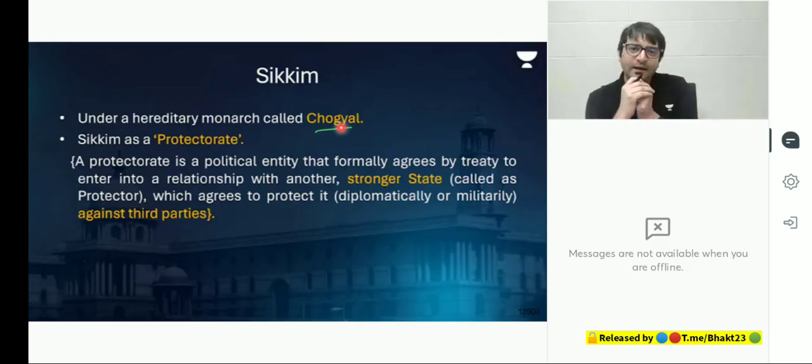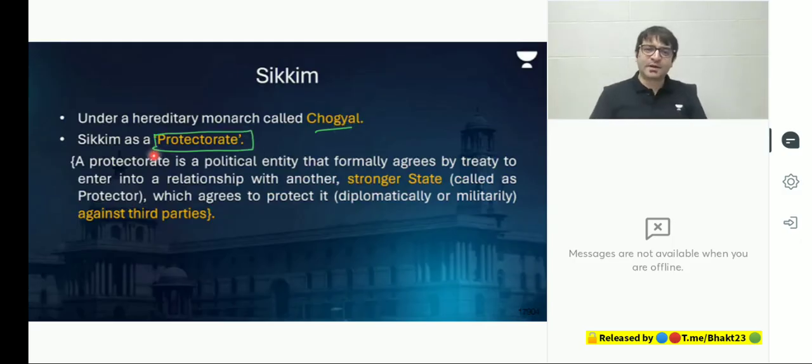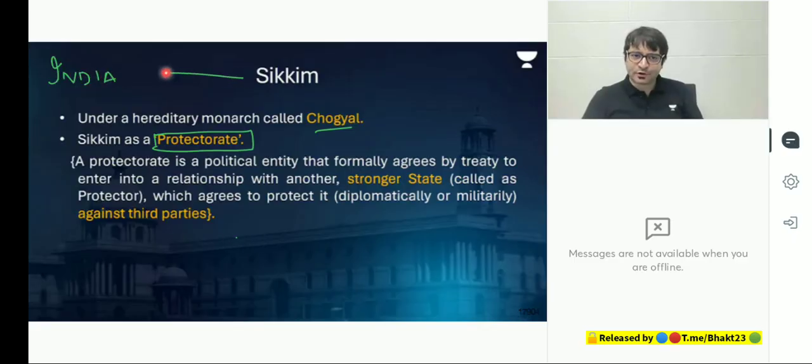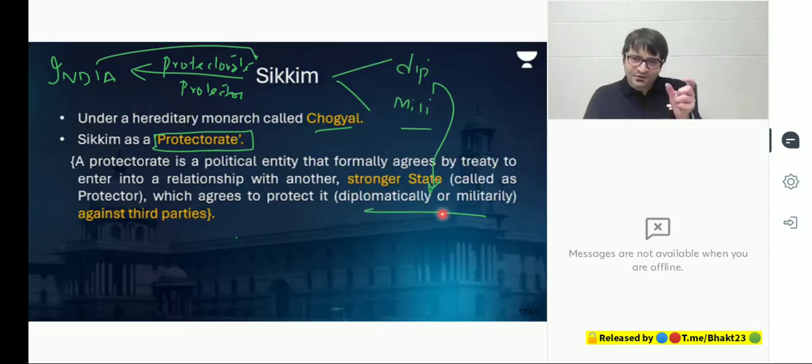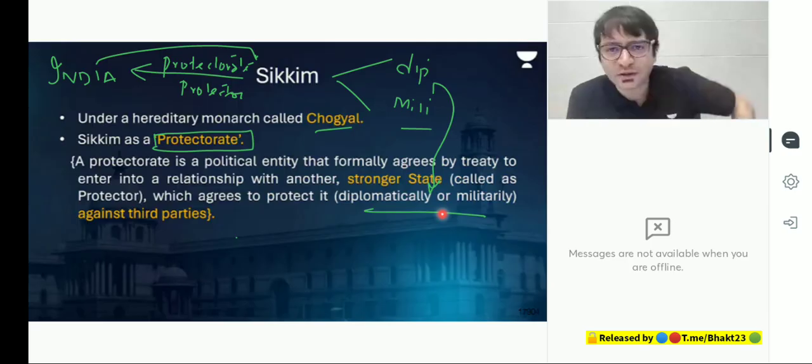Sikkim was under Chogyal. In 1947, when India got independence, Chogyal and the Government of India came up with an agreement under which Sikkim became a protectorate of India. What does that mean, protectorate? For example, this is India. Sikkim became a protectorate of India. That means India became a protector of Sikkim, which means India will protect Sikkim diplomatically as well as militarily. That means if any country attacks Sikkim, the government of India will send its army and protect Sikkim from military assault. And diplomatically also. If the United Nations or another world forum somebody is taking action against Sikkim, the government of India will diplomatically support Sikkim.